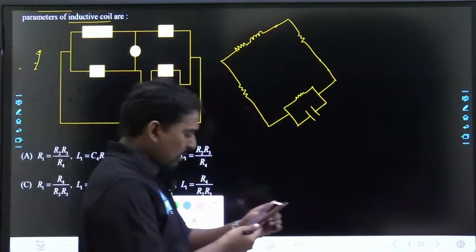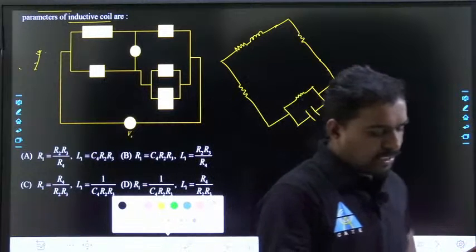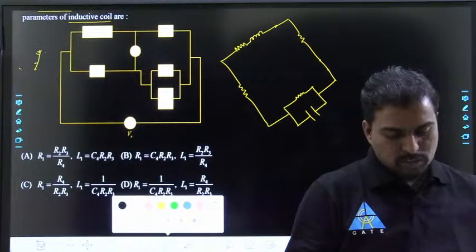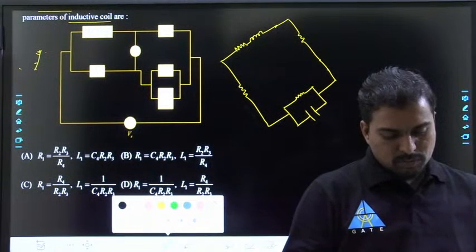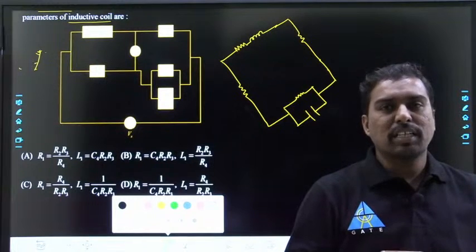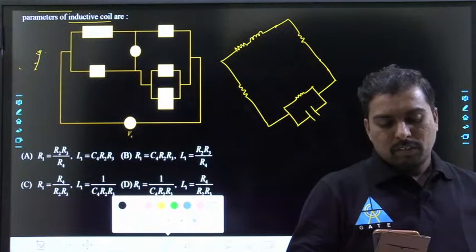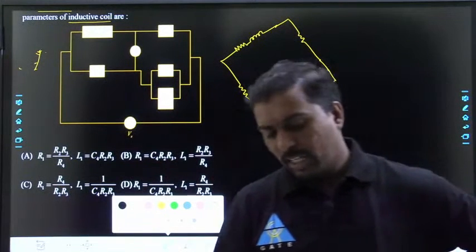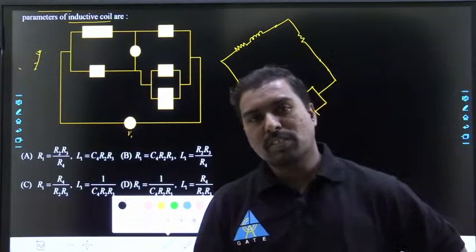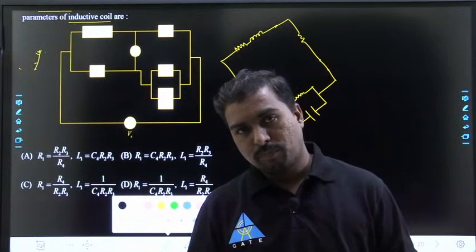In the Hayes bridge, RC is in series. I think B is also right, sir. But he should mention that actually, Nidhi Yadav, I understood your doubt, but in the Maxwell inductance capacitance bridge C4 is variable.